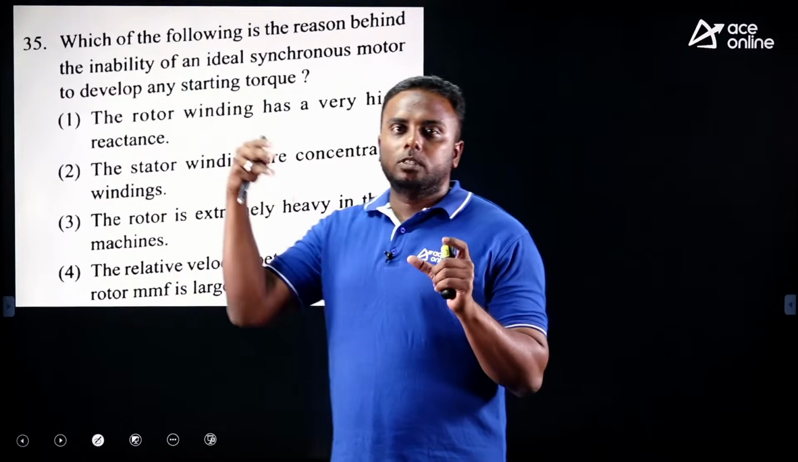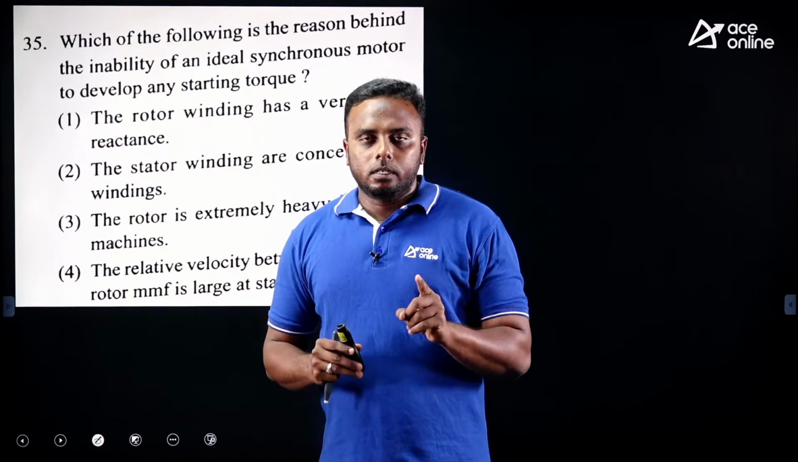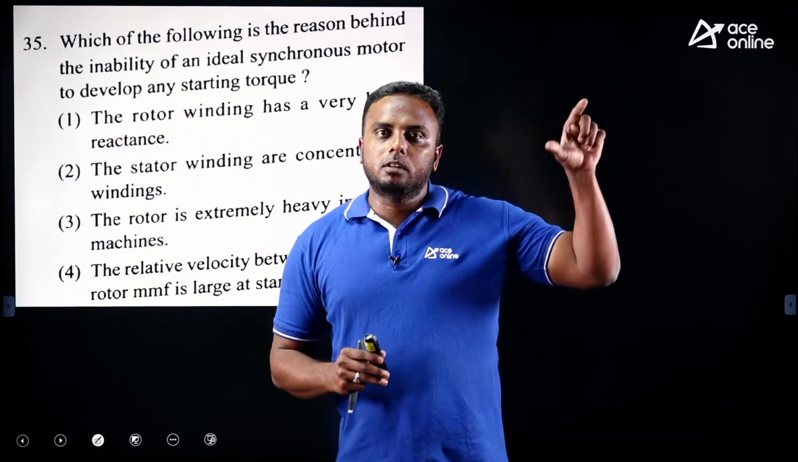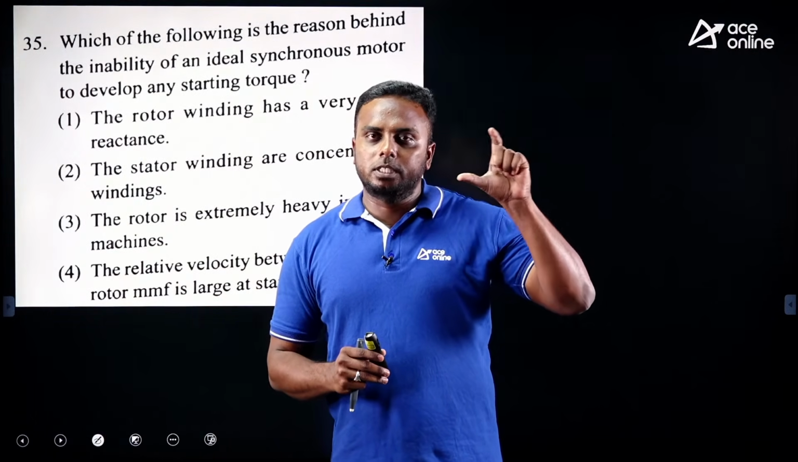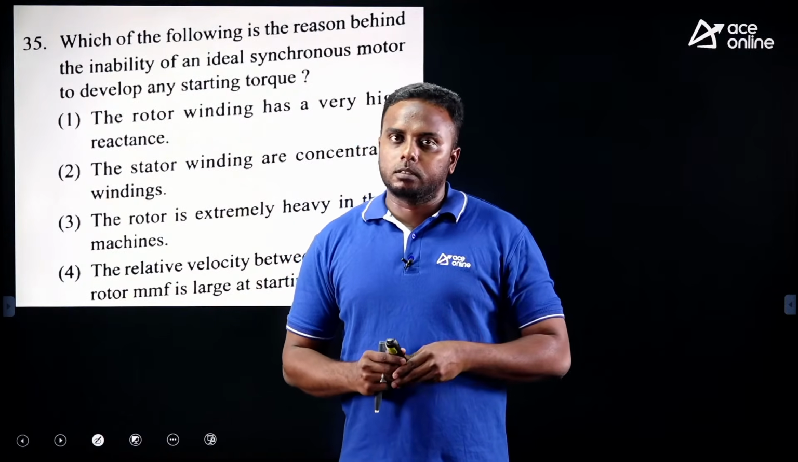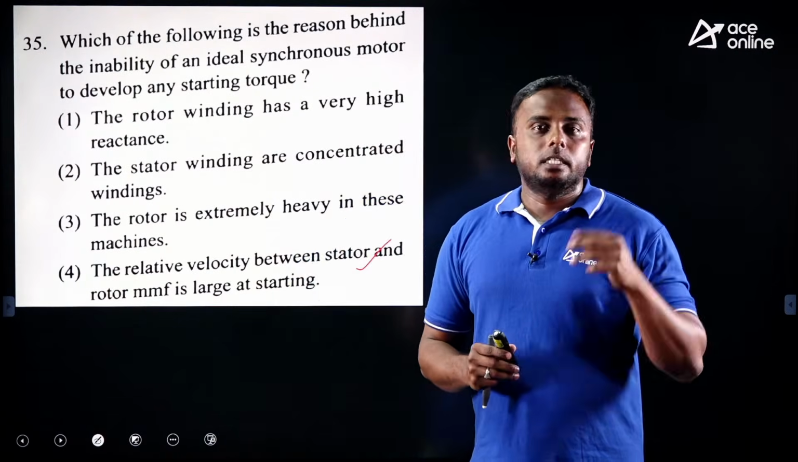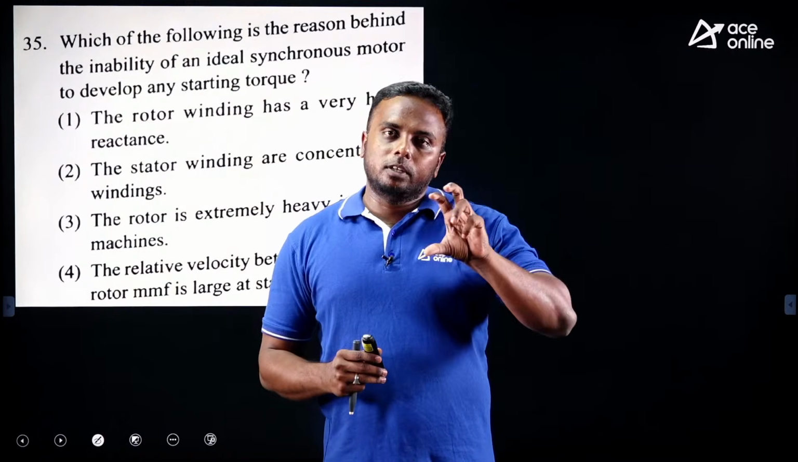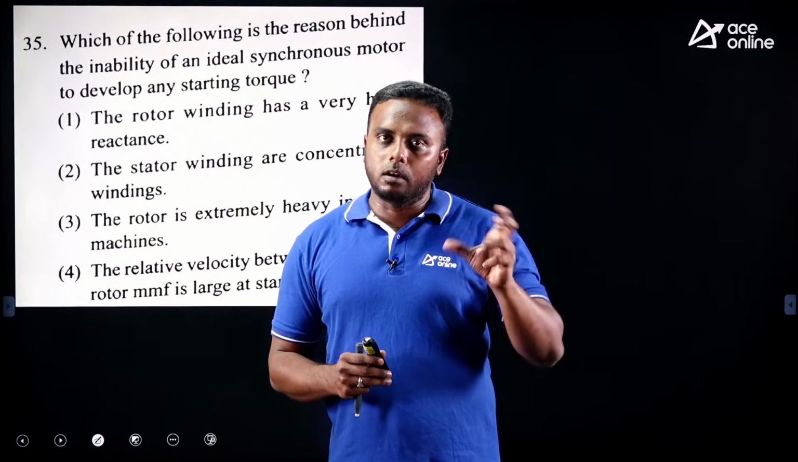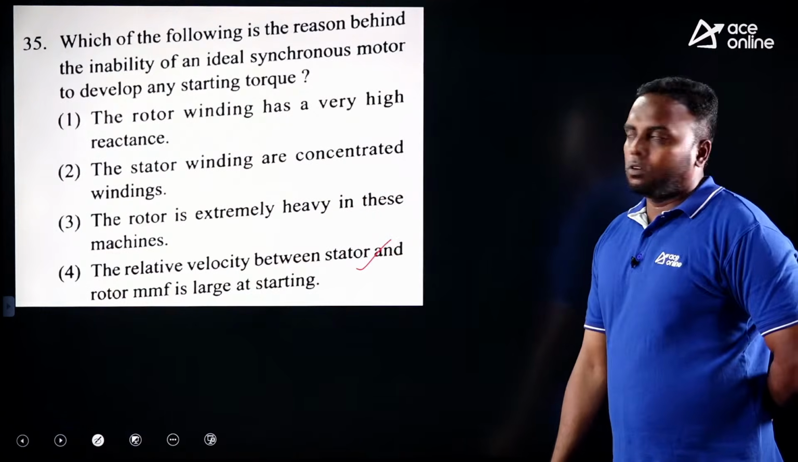At the time of starting, when we give supply to the stator, the RMF will be produced rotating at synchronous speed. But what is the speed of the rotor at that instant? 0. So what is the relative speed between stator flux and rotor flux? Synchronous speed, which is very, very high. Because of that much relative speed, it is unable to produce any torque. That is, rotor poles are not able to catch the speed of stator poles. But in an induction motor, the rotor flux also rotates, so it easily catches the stator poles and torque develops, and it starts rotating, but not at synchronous speed. That's why the fourth option is correct. Okay, next.